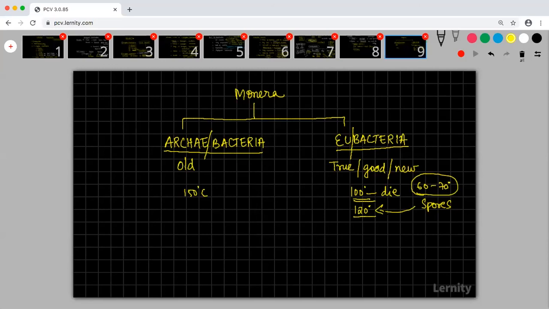So what would have happened is, eubacteria has been there. These are new generation bacteria, which are the latest versions. But these old generation bacteria are very different, and they are classified differently. Archaebacteria has evolved, and that has given rise to eubacteria.